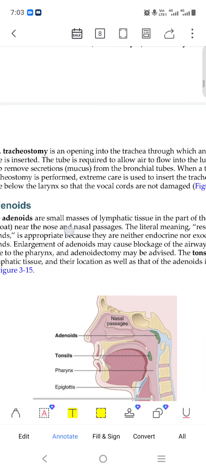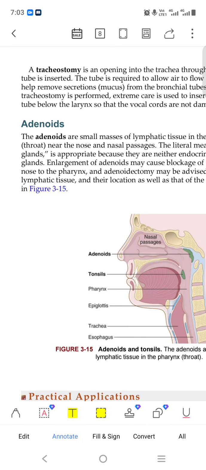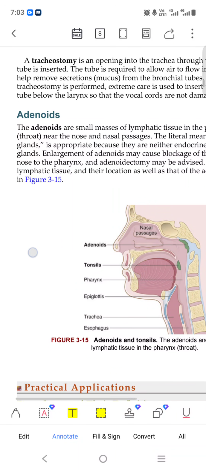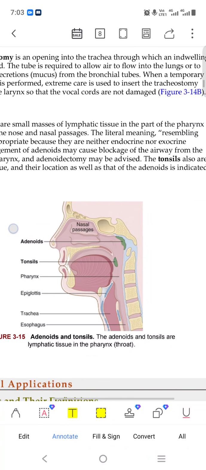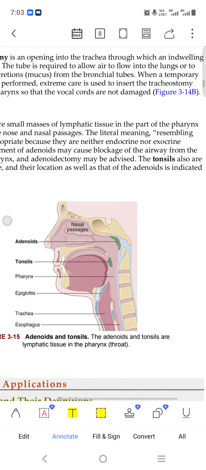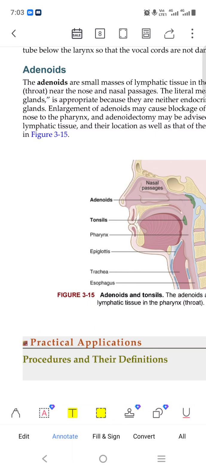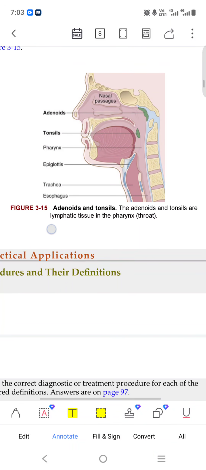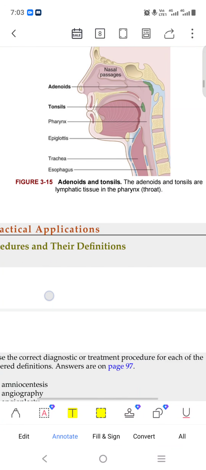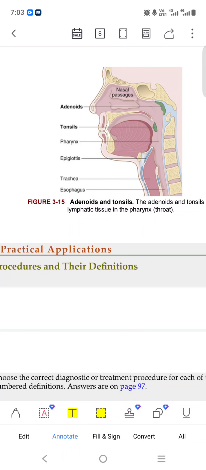Tracheostomy opening. You can learn this, read this, you will know better. Adenoid is a gland, a small mass of lymph tissue in a part of the pharynx, the throat. Adenoid happens here. Just read this. Adenoids are there. Tonsil. We know pharynx, epiglottis, trachea are there.